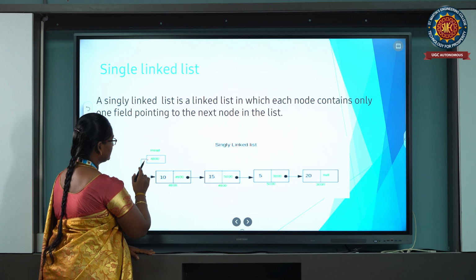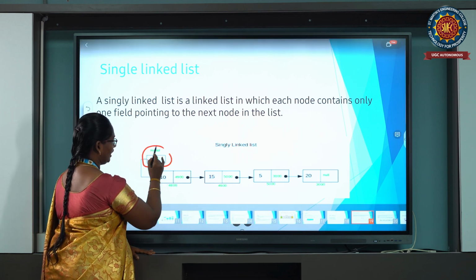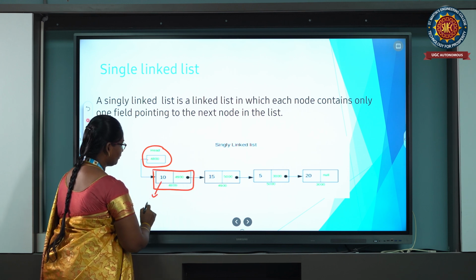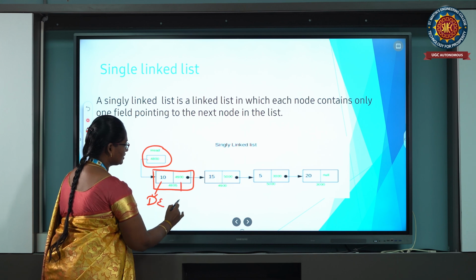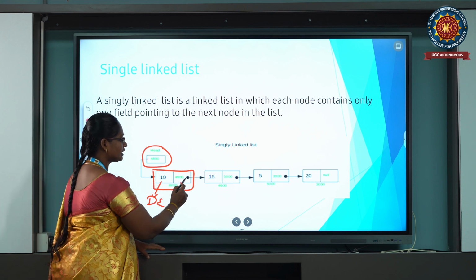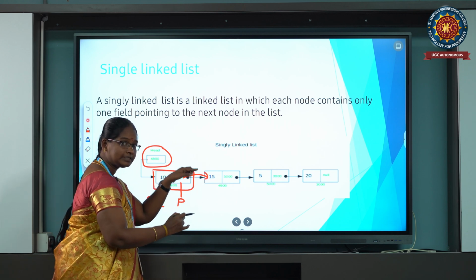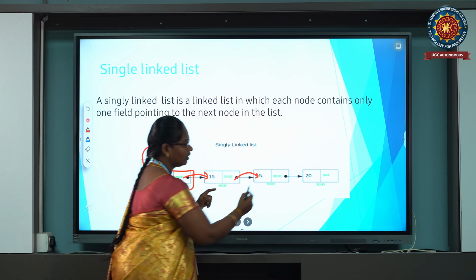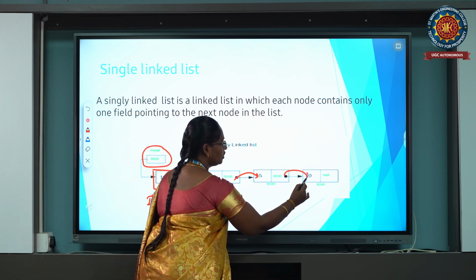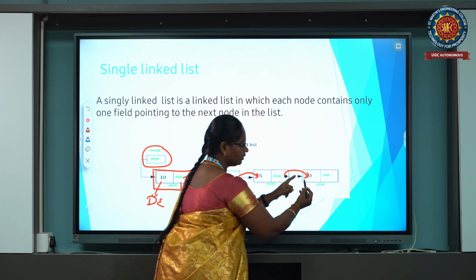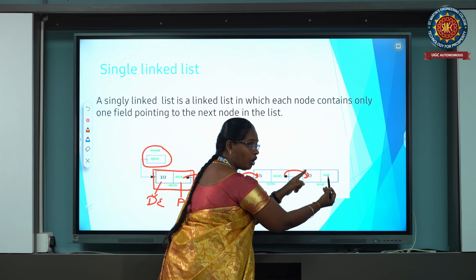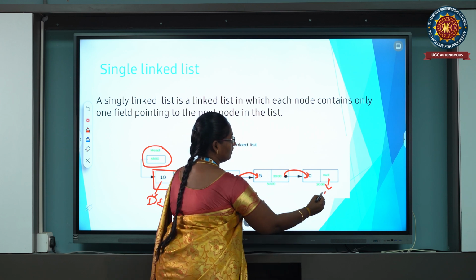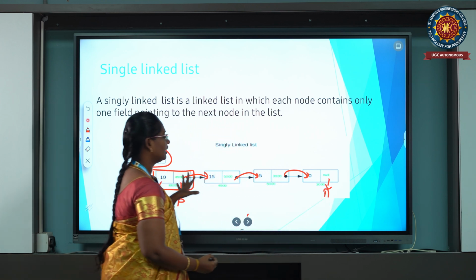This is the header node. This is one node; in that node, this is the data field, the data element, and this is the pointer. These pointers point to the next node of the data element. The pointer of the last node points to a null value. This is the linked list.